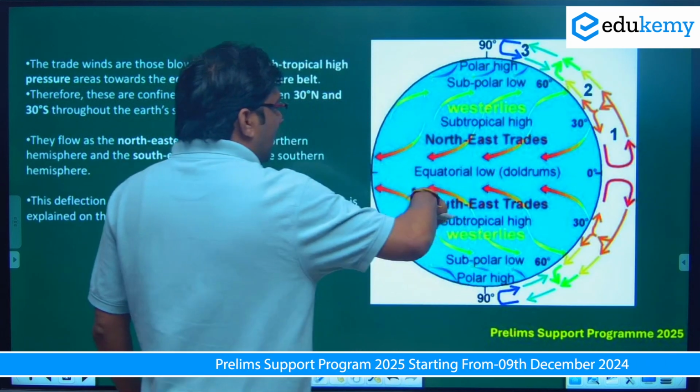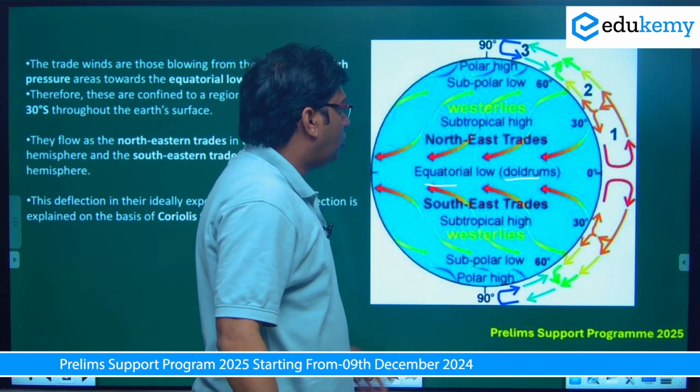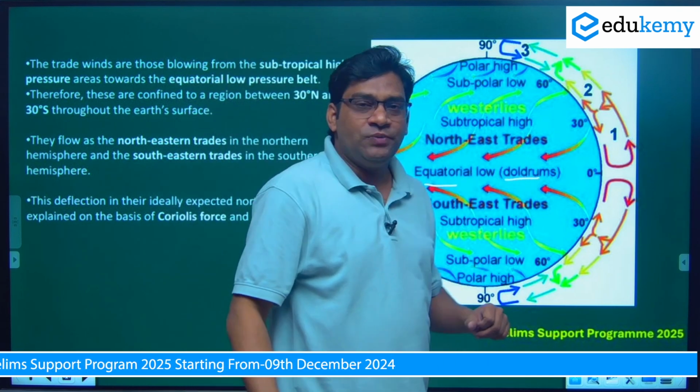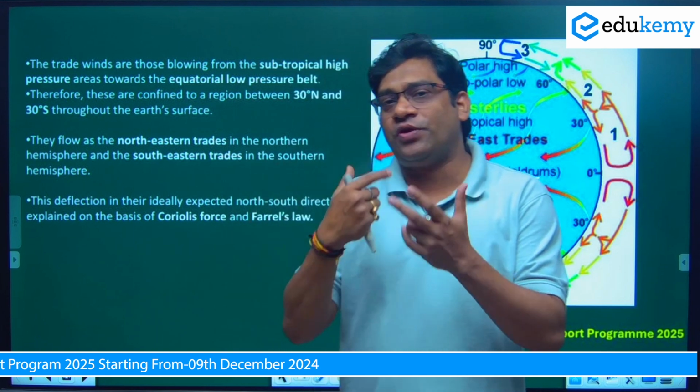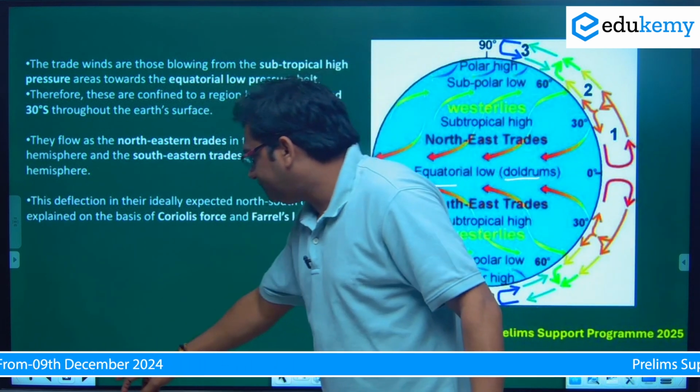So this is the entire trade wind. I already explained this. This is the equatorial low pressure belt. Doldrum is also called northeast trade winds, southeast trade winds. So slowly we will solve all the questions, then we'll solve more about the other concepts.